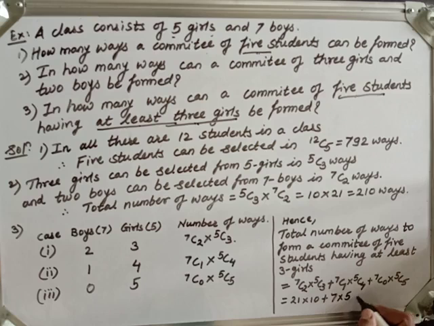So this is 5, plus 7C0 is 1 and 5C5 is also 1, so this is 1 multiplied by 1. So this is 210 plus 35 plus 1. 210 plus 35 will be 245, plus 1 will be 246. So the total number of ways is 246. Okay. Now let me take the next example.